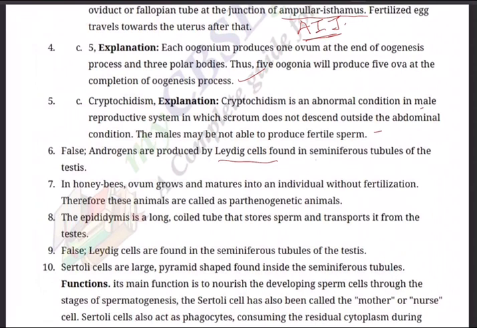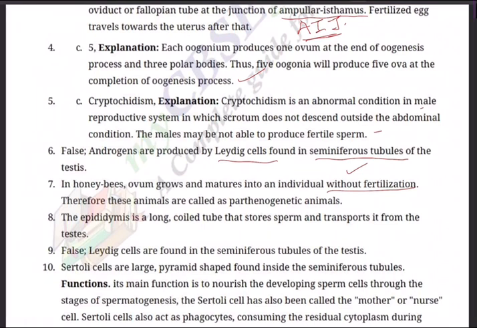Next, the 6th, of course, has to be false. Androgens are produced by Leydig cells found in the interstitial spaces of the testis. Question number 7. In honeybees, the ovum grows and matures into an individual without fertilization. That's parthenogenesis, the formation of a seed without fertilization.